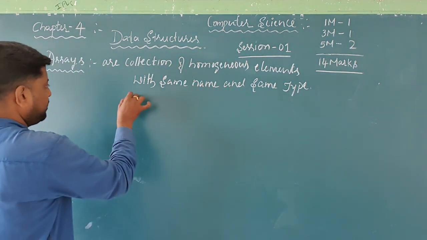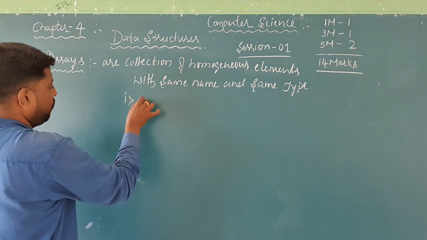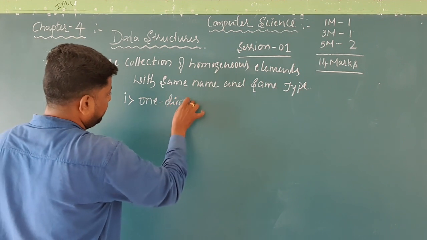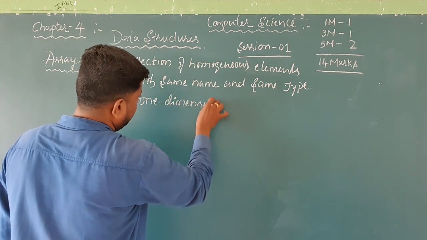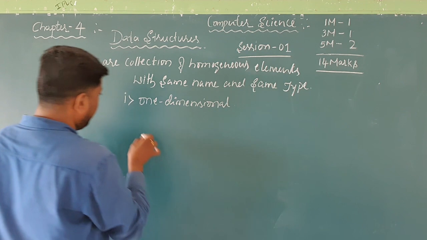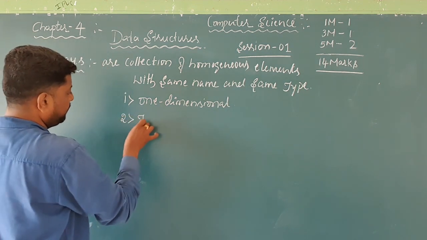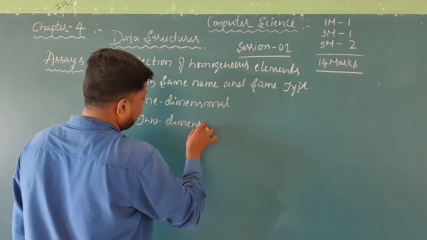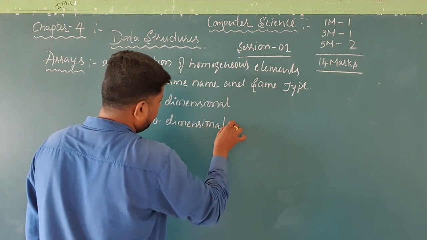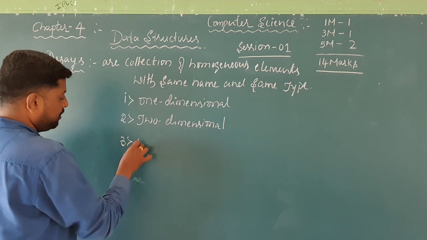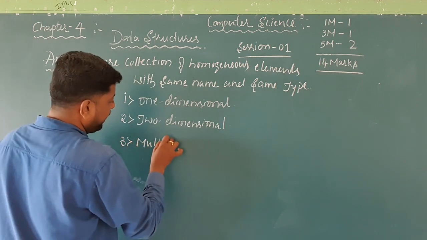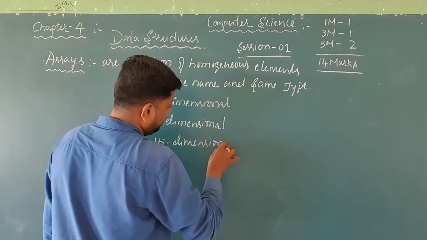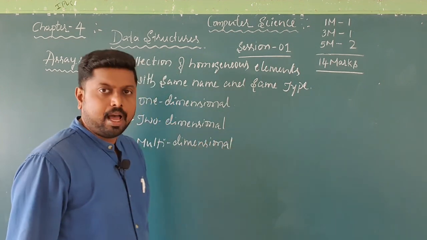We have three major categories of arrays. One is the one-dimensional array. Second, the two-dimensional array. And the third, the multi-dimensional array.